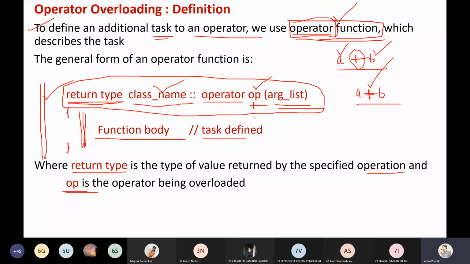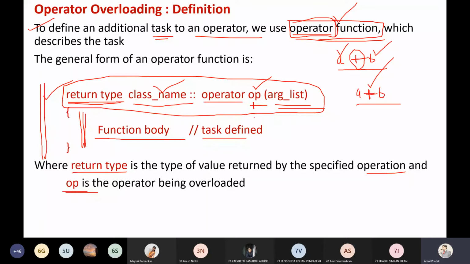What is the name of the function in operator overloading? The operator keyword and the name or symbol of the operator which I am overloading. In brackets, I have to specify the list of arguments. This is similar to how I define a normal function.